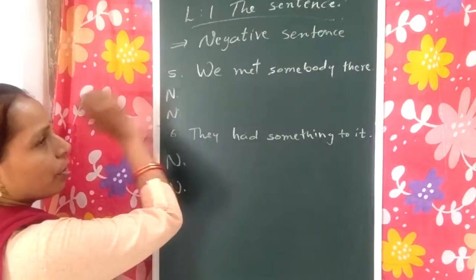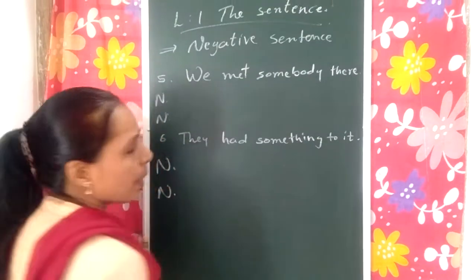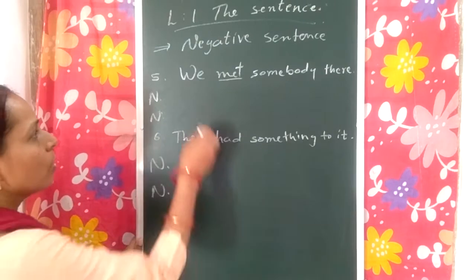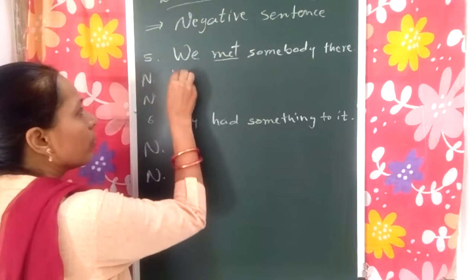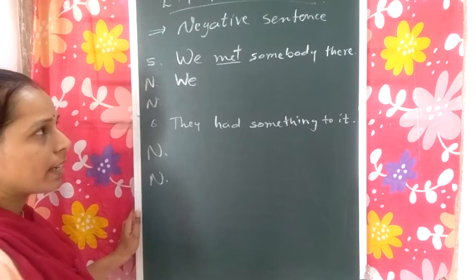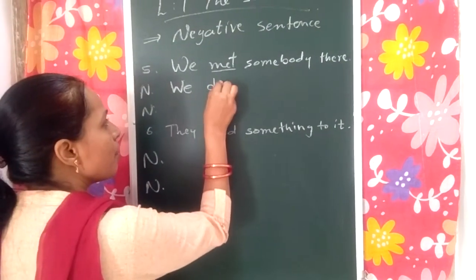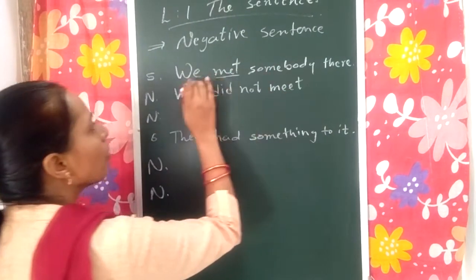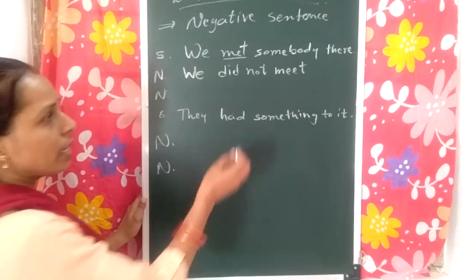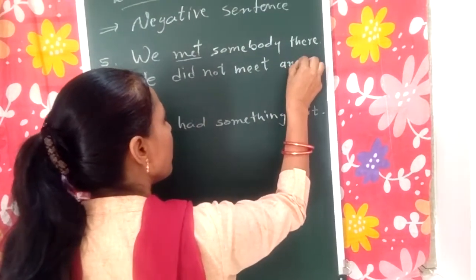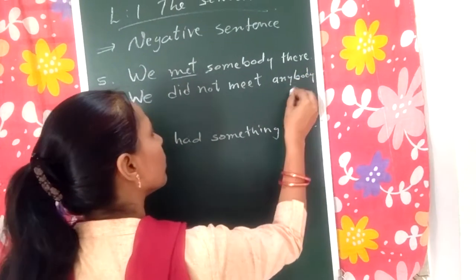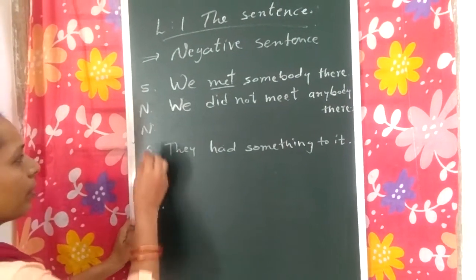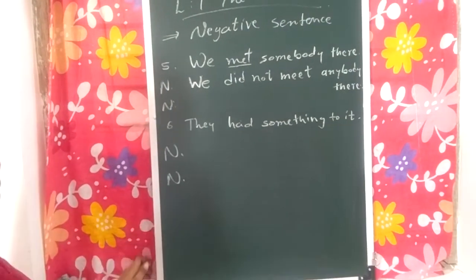Okay. Let's start with the fifth. We met somebody there. Here met indicates the past tense. So we use did not to make it negative. Met, did not meet. We met somebody there. We did not meet somebody, change into anybody there. We did not meet anybody there. Okay.